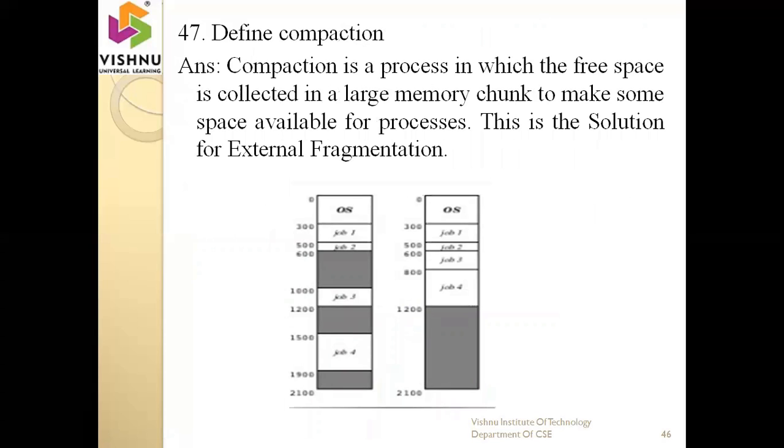The main purpose of compaction is to reduce external fragmentation. See this diagram. In this diagram, this is free space, this is free space, and this is free space. That means the black part represents the free space. These free spaces are present in different locations.